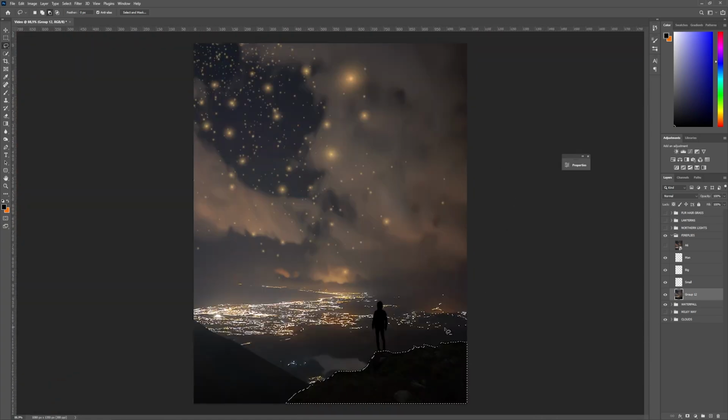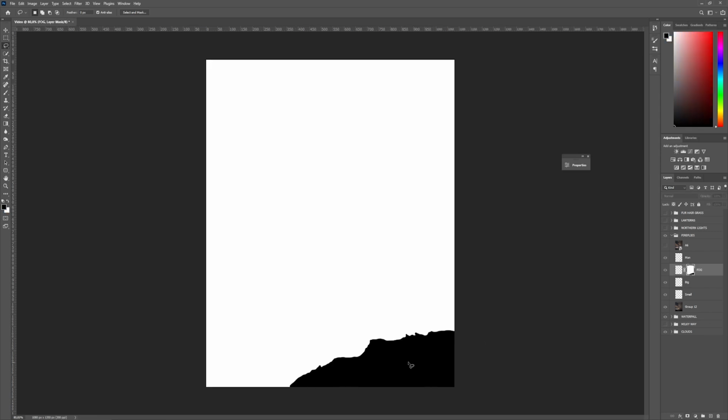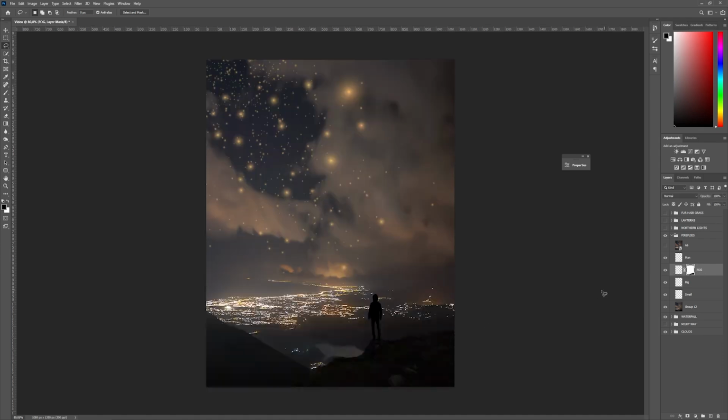Okay, so now we have our selection. Let's just go to under the man here, and I'm going to create a new layer. And once our layer is created, we need to hold Alt and click on layer mask. And now you can see that this area is black, which means that none of the effects brushed on this layer will be visible here, which is perfect for the purpose that we need this for.